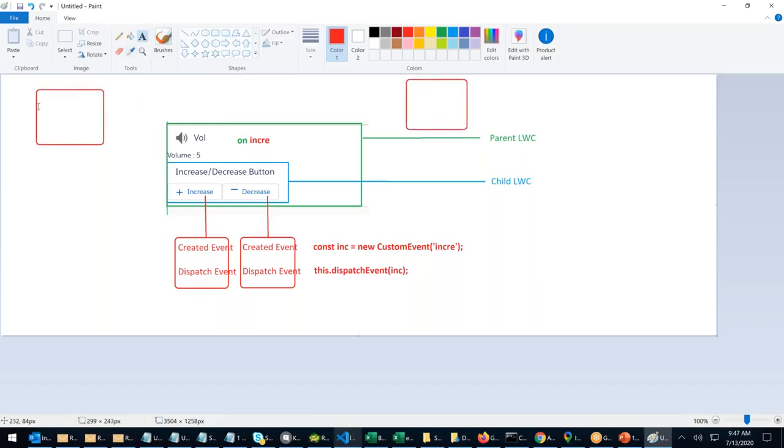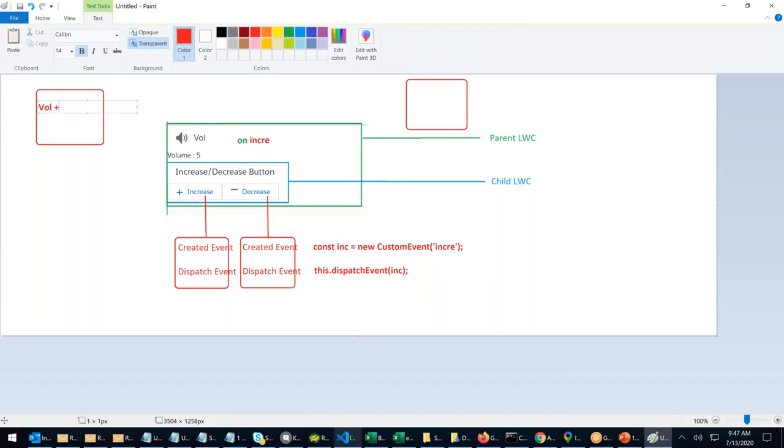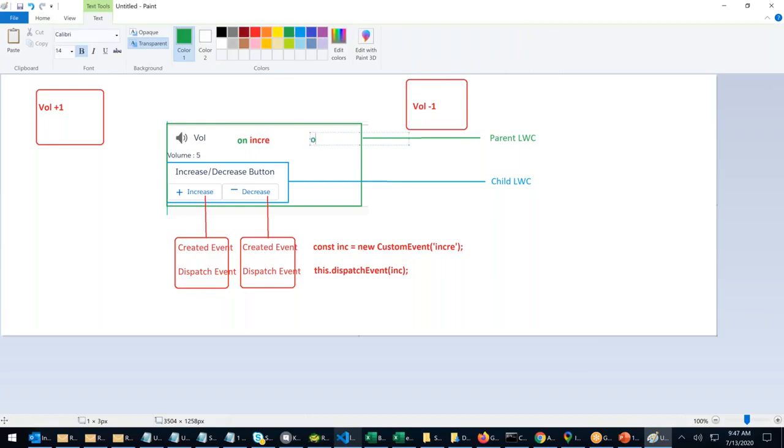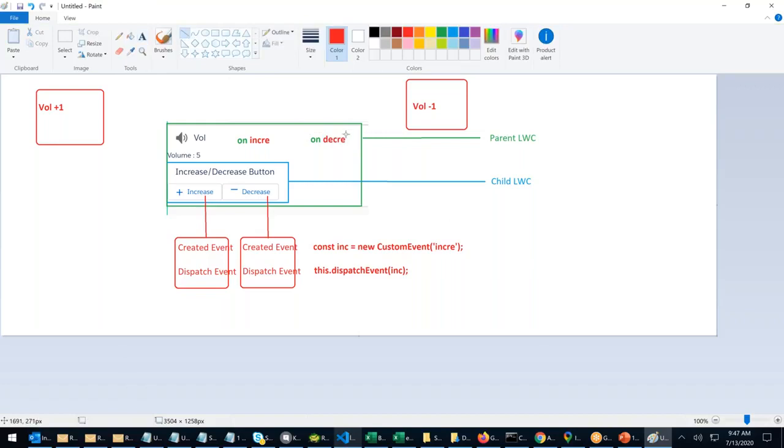Here there is volume plus 1, here volume minus 1. We have two events, on incre and on decre. What is the event name? The event names are on incre and on decre. Whenever the event is captured, the system calls the function, it decreases the volume. Whenever the event occurs, the system calls the function, it increases the volume.